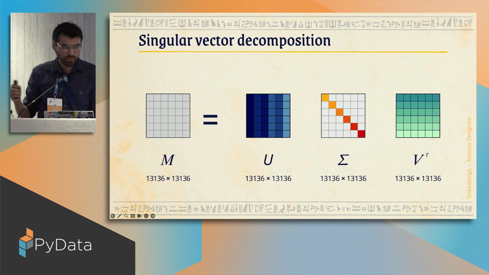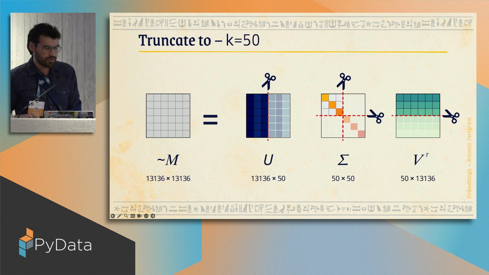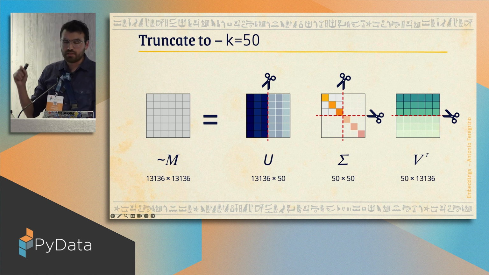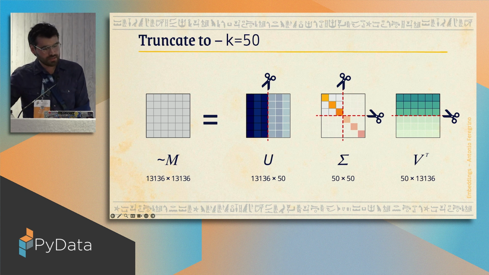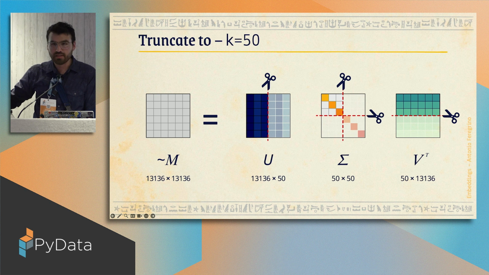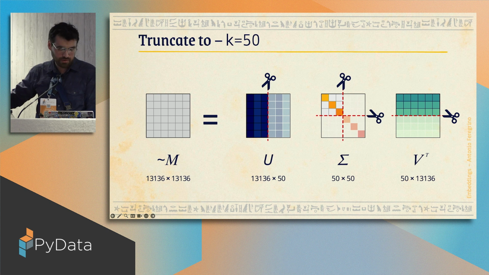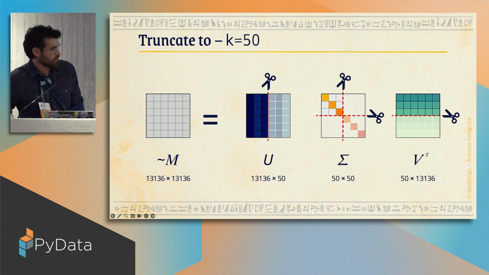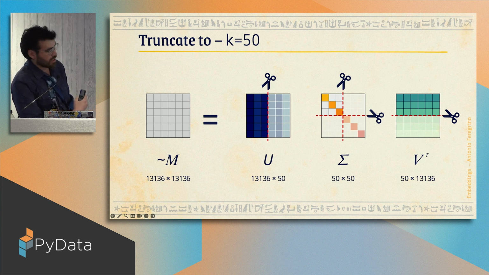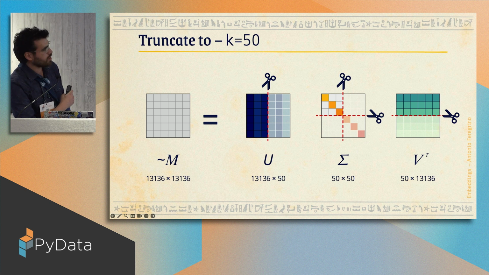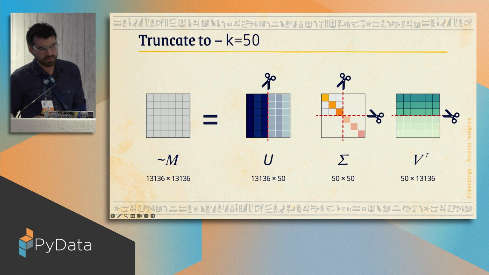A cool trick that we can perform using this singular value decomposition is that we can just take some values out of it. And that's going to be your embedding size, the size of the vector that you want to get out of this transformation. So in this case, let's say we want to truncate, or get an embedding of size 50. We just have to truncate these matrices by getting, let's say, the first 50 entries of each one of them. And surprisingly, if we ever try to multiply these matrices after truncating them, we're not going to get back the original matrix. We're going to get an approximation of it. And this works because, I mean, mathematics, thankfully, and some linear algebra going on in there.